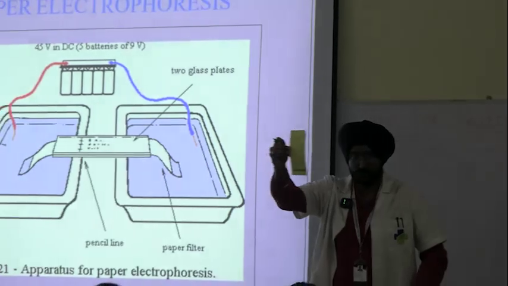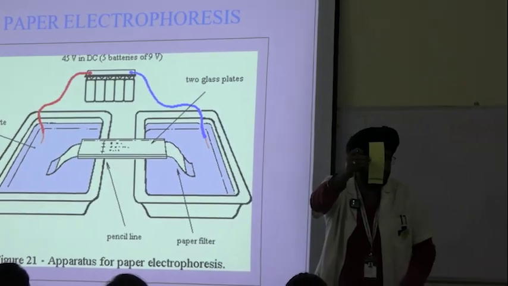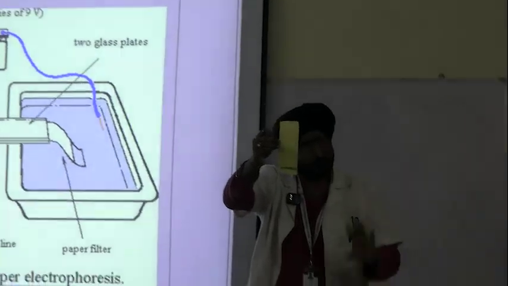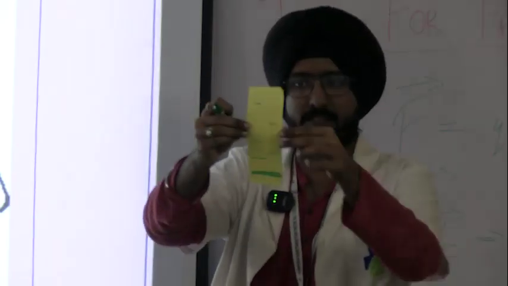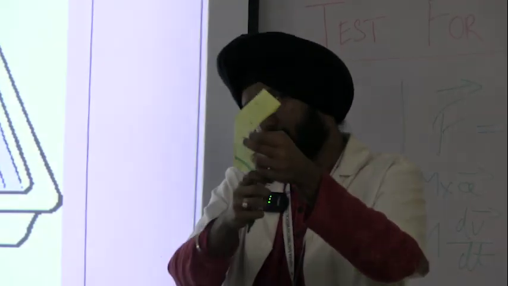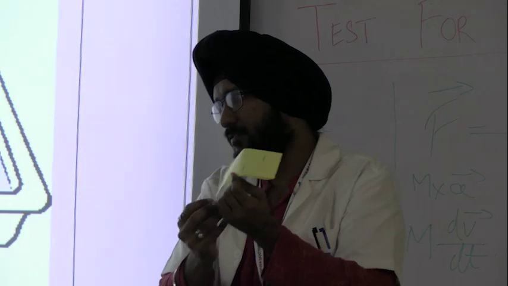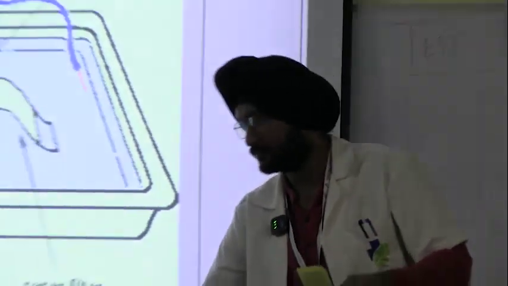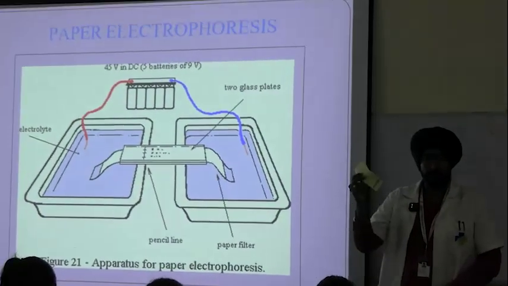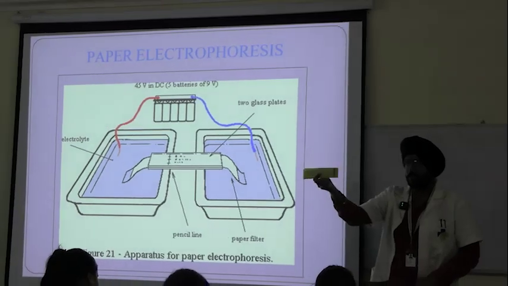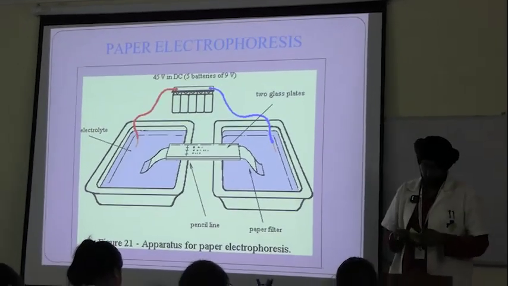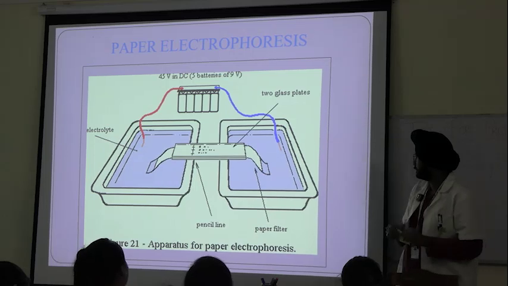This is how paper electrophoresis takes place. This is also under the influence of an electric field, and the support media here is Whatman's filter paper, and the buffer which we have already written. Any one of those can be used or applied.